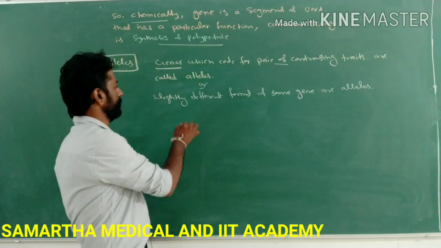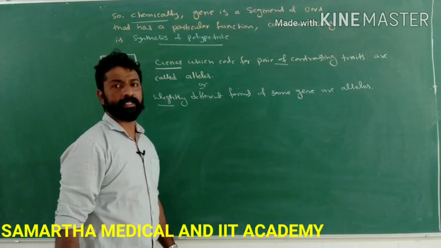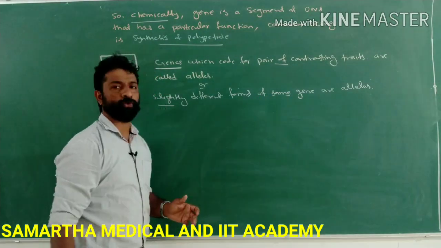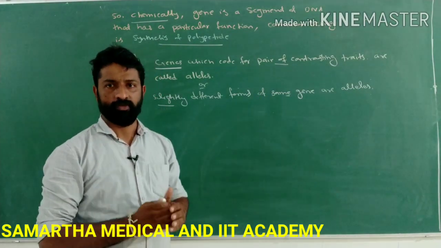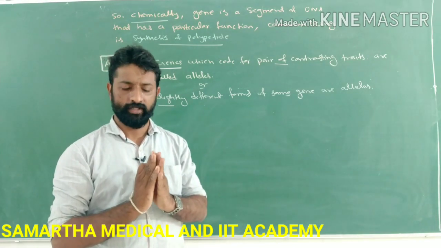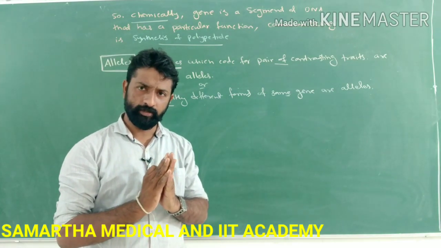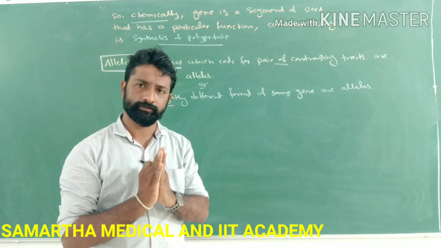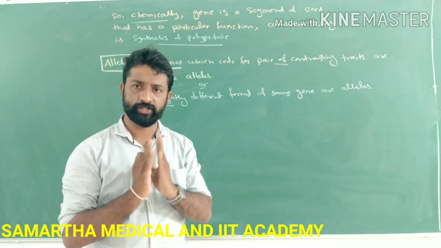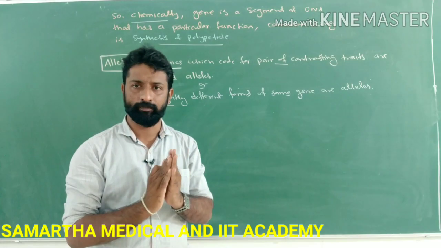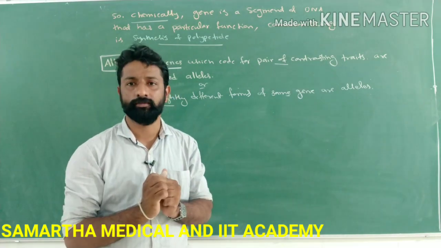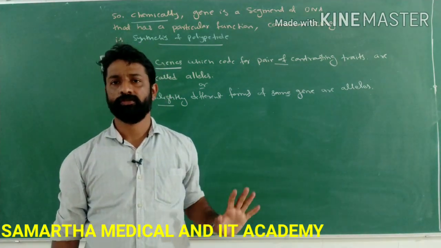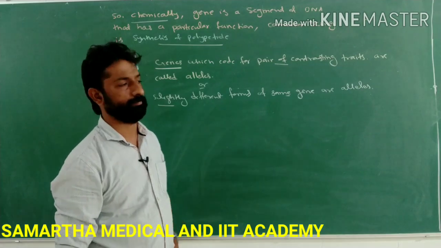It can also be defined as slightly different forms of the same gene, which are also called alleles. One gene is present, and the same gene is slightly different from the original one. So in a pair of genes, both are the same but slightly different from each other, and such a pair of genes is called alleles. This is the definition of alleles.